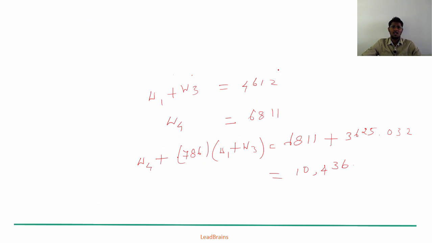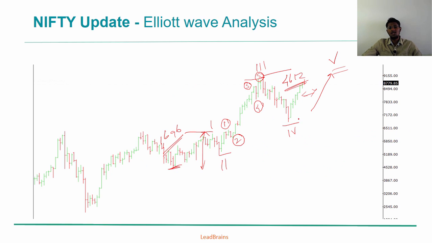To understand these things, let's identify that wave 4 ended at 6811, and from this area we are supposed to have mathematical relationships, after understanding the psychology, to predict the end of wave 5 in one larger degree. Here this 6811 is the termination area of wave 4, and we have two options.